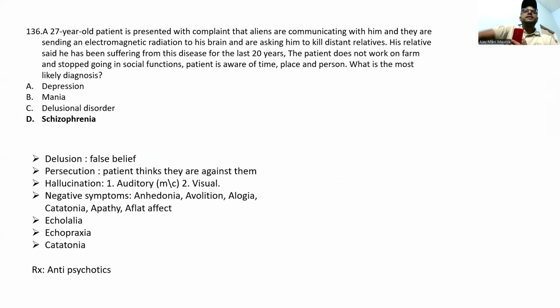See here, this is going to be the case of schizophrenia: delusion of grandiose, delusion of persecution. Schizophrenia, guys, always has one question. Delusion means a false belief. Persecution means the patient thinks that others are against them. Hallucination has two types, auditory and visual, and auditory is the most common. The patient will have anhedonia: they feel no interest in doing anything.